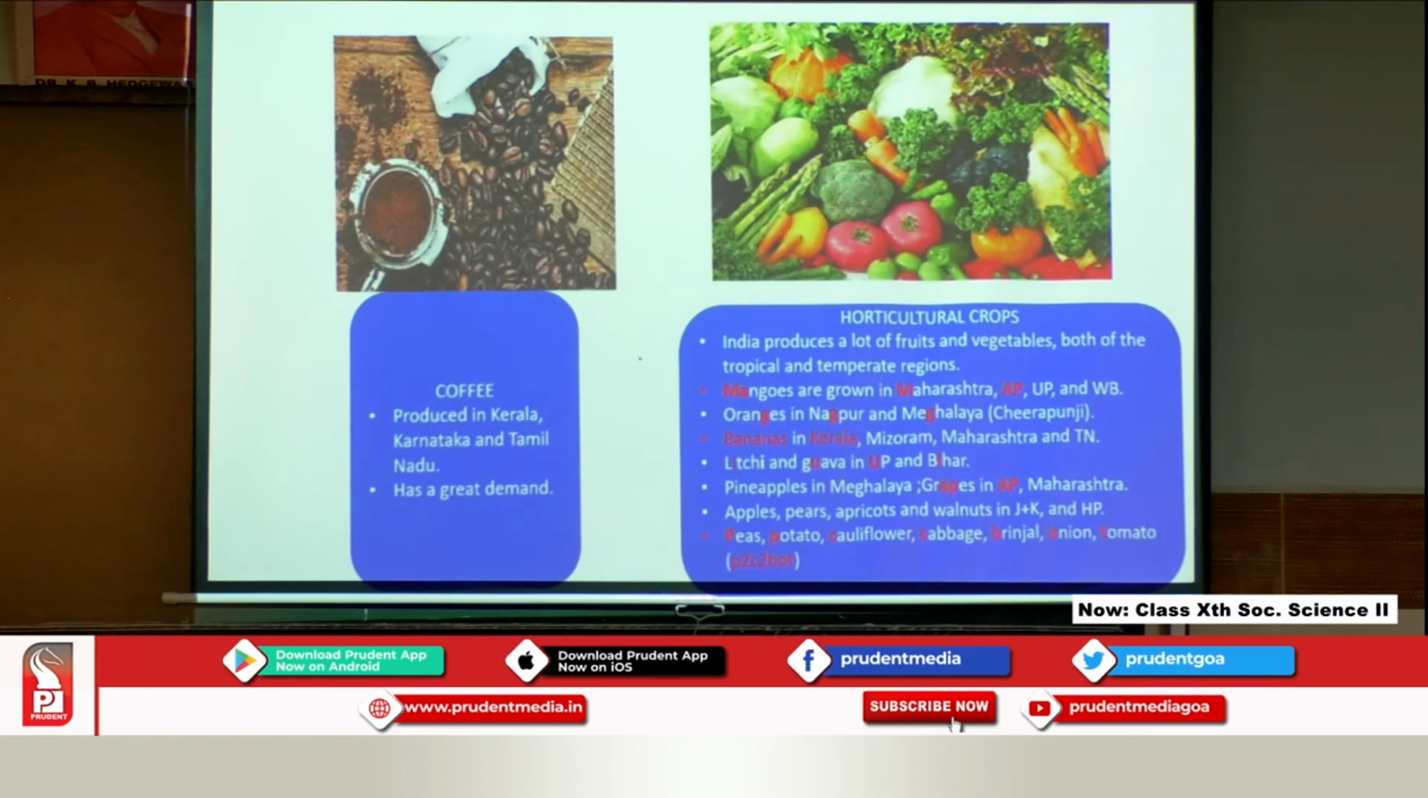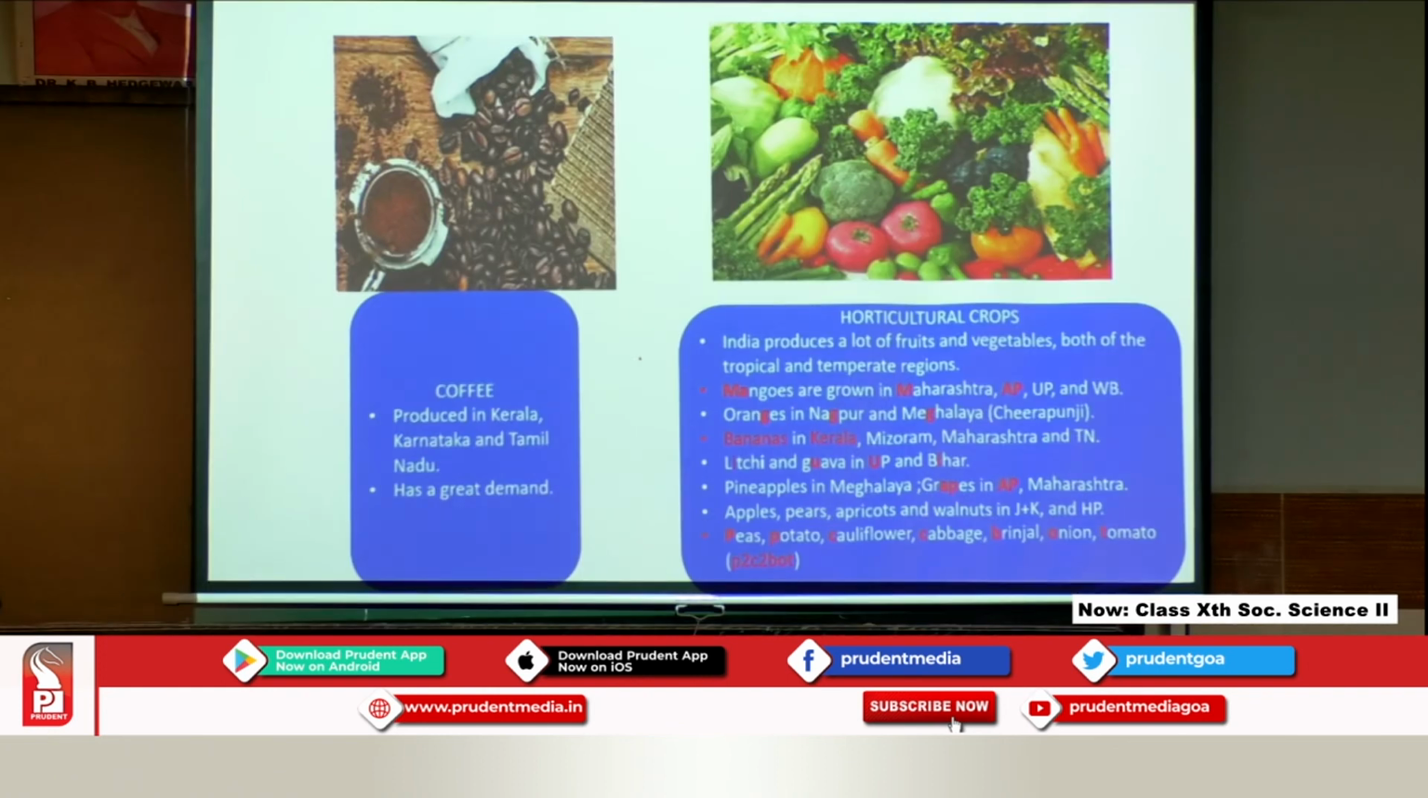Coffee follows tea. Coffee, you will see, is produced in Kerala, Karnataka and Tamil Nadu, and it has a great demand. Now, horticultural crops, I have made it a little attractive for you because there are mnemonics over there. Horticultural crops are all the food crops that we grow. India produces a lot of fruits and vegetables, both of the tropical and the temperate region. So, we have a variety because we have this kind of climate. We have various soil types, therefore we can grow all these fruits, and India has taken advantage of the climatic conditions and grown a lot of crops.